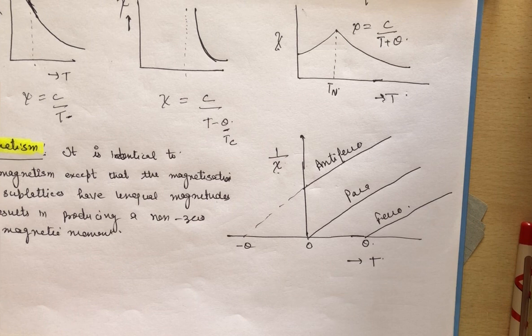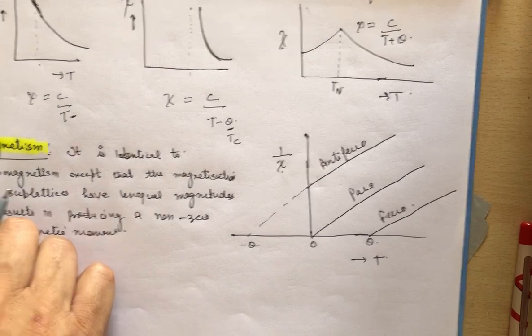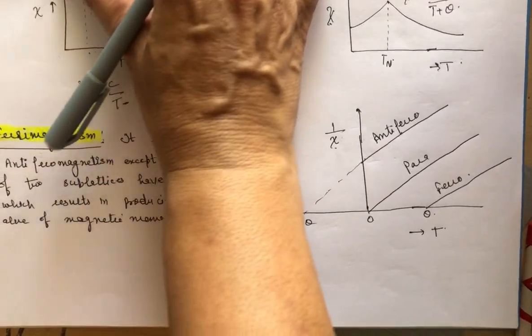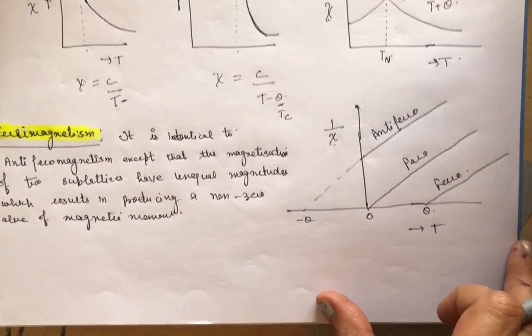And then there is the case when there is ferrimagnetism, which means there is a net magnetization.